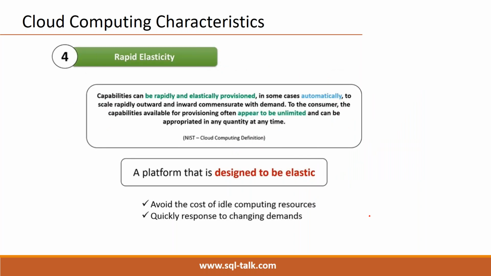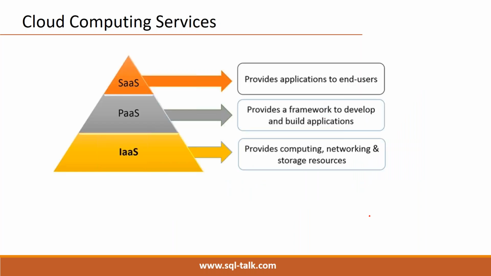We have three major services: IaaS, PaaS, and SaaS, which are important for us. IaaS is infrastructure as a service, which means Microsoft provides the infrastructure we want, and then we have to implement everything on our own.